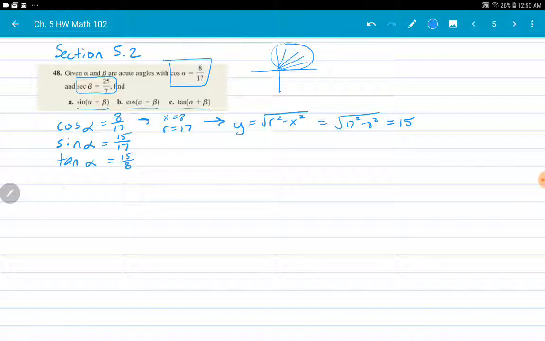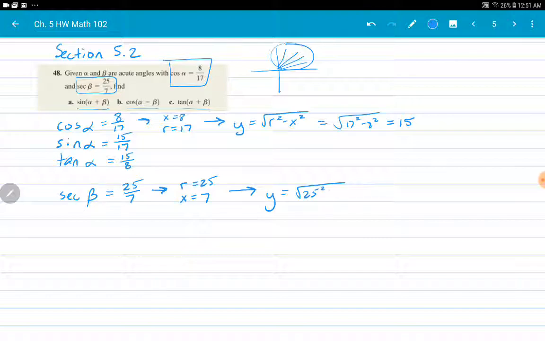And then for beta, the hint I'm given, I'm not given cosine, I'm given secant of beta is 25 over 7. Secant is r over x. So that tells me that r is equal to 25 and x equals 7, which tells me y equals the square root of r squared minus x squared.